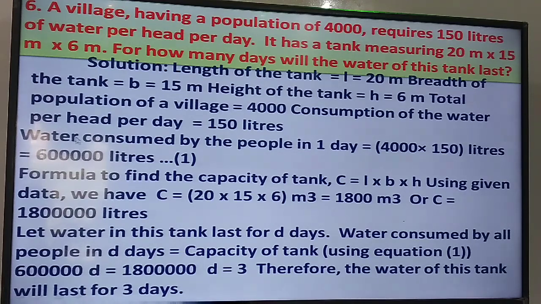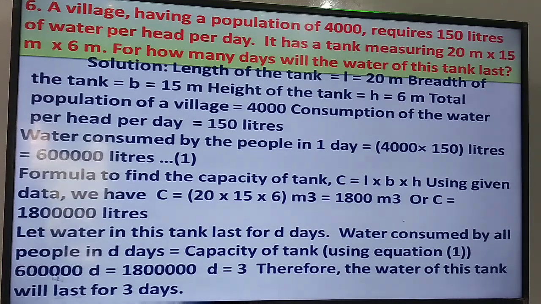So for the number of days, one day's requirement is 6 into 10 raised to power 5, and the capacity of the tank is 1.8 into 10 raised to power 6.